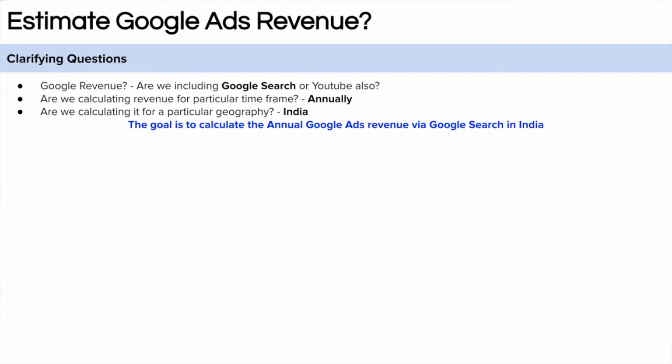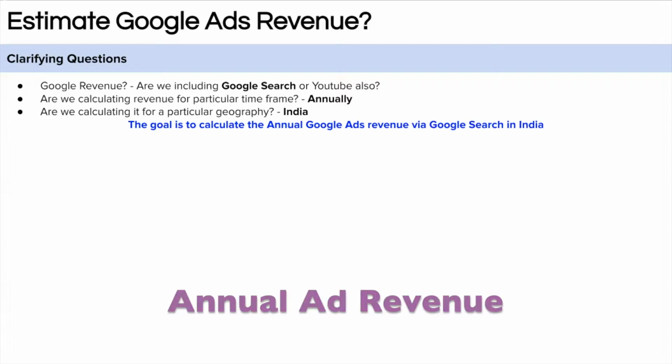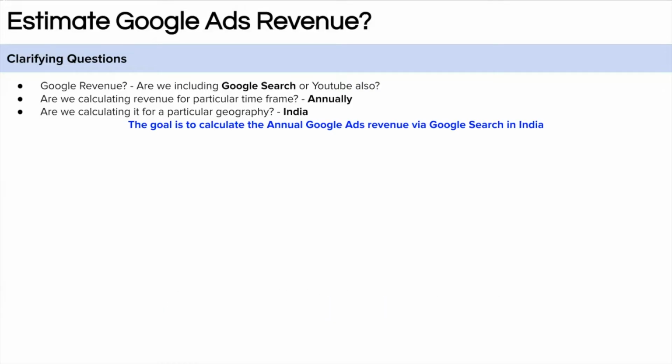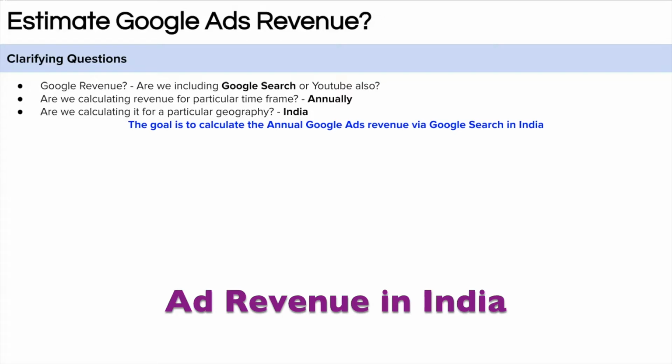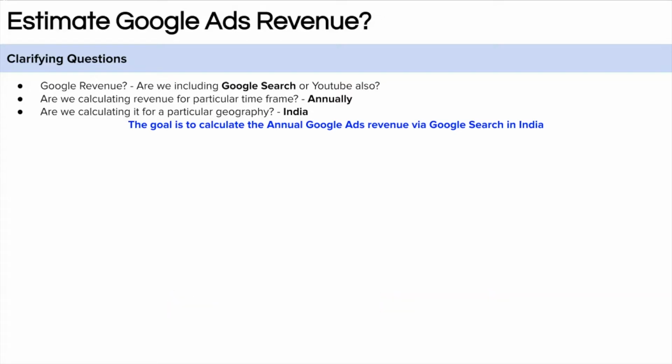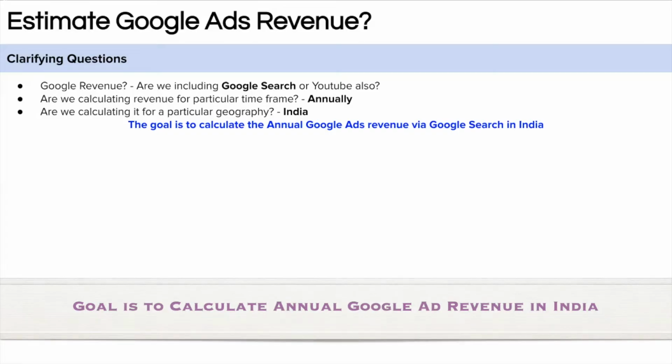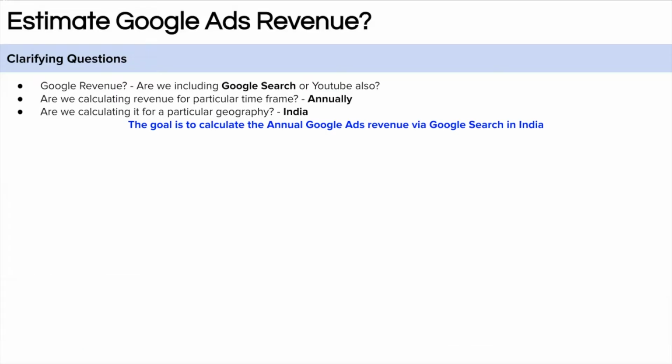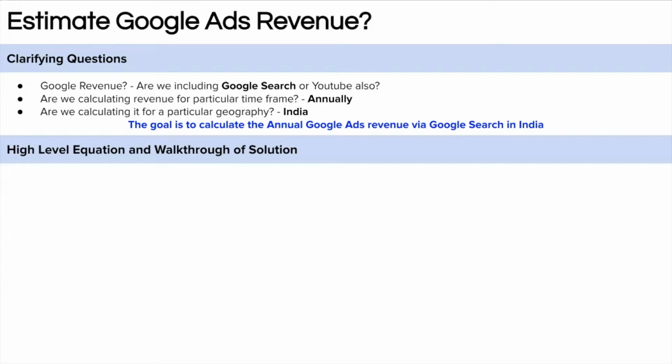The second question which should come to our mind is, in what time frame are we calculating this ad revenue? Suppose here we are talking about annual ad revenue. The third question we can ask the interviewer is in what geography he wants us to focus on. Because Google is a global company, is there any particular geography he wants us to focus on while calculating the ad revenue? Here let's assume that the interviewer wants us to focus on the Indian geography. So what is the goal of the problem? The goal of the problem is to calculate the annual ad revenue from Google search in India, right? So let's start with a high level equation and walk through the solution.